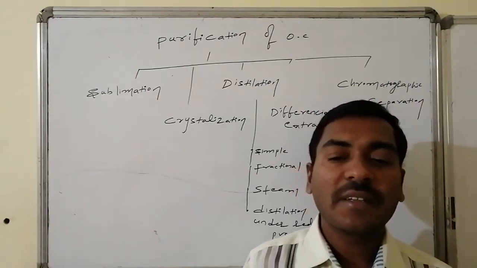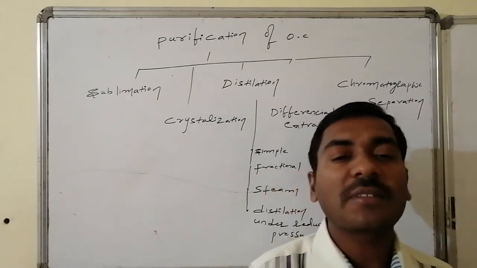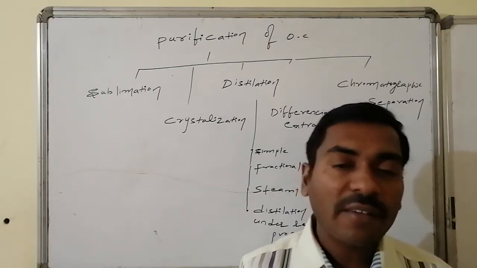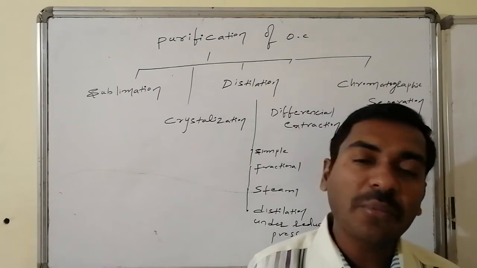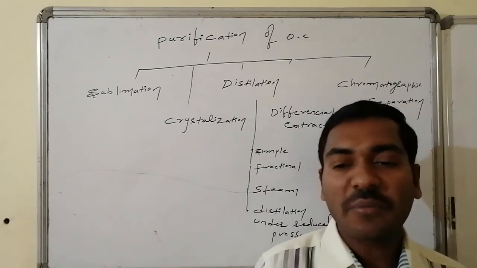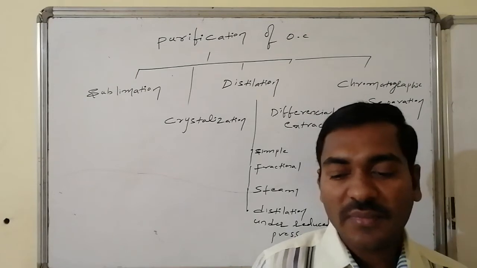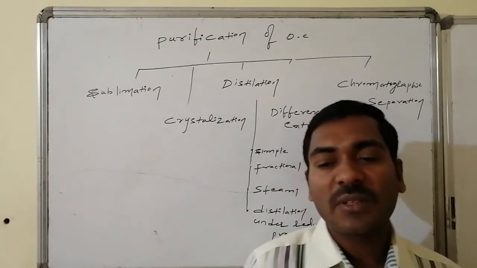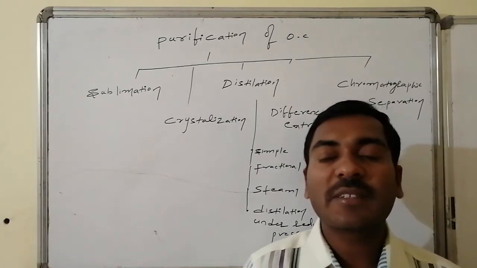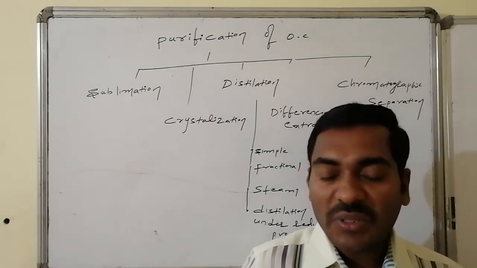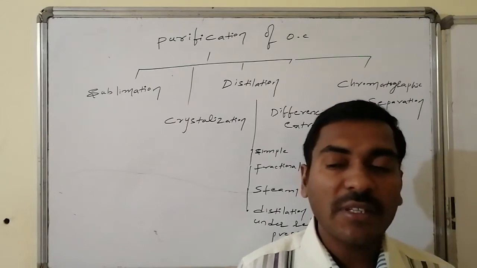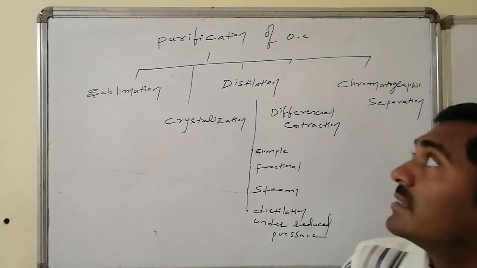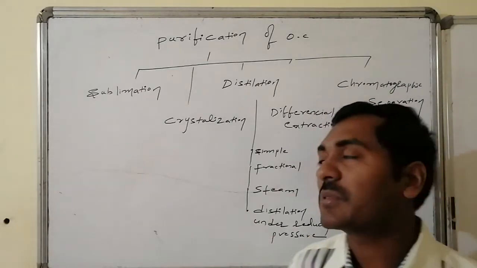A purified compound stands for 100% of one particular molecule's composition. It doesn't have any of the other molecules. Such a compound is generally known as a purified compound, otherwise pure organic compound. Yes, every chemical reaction is associated with some byproducts. We have to eliminate those byproducts by many methods. All the methods generally used for the purification of expected organic compounds are the present topic of discussion, that is purification of organic compounds.